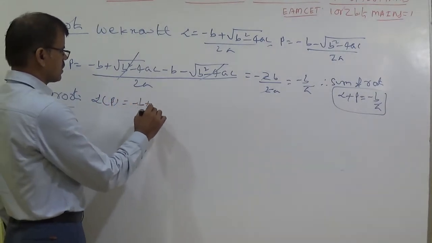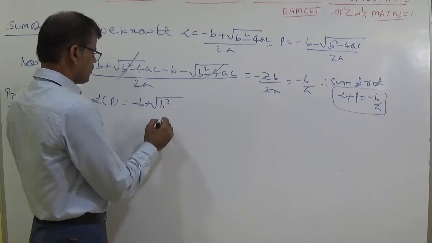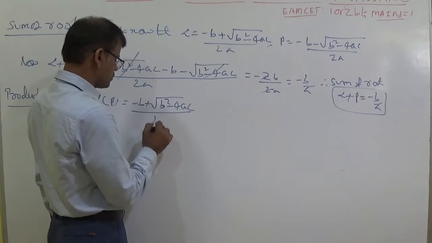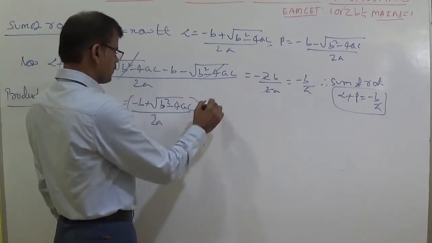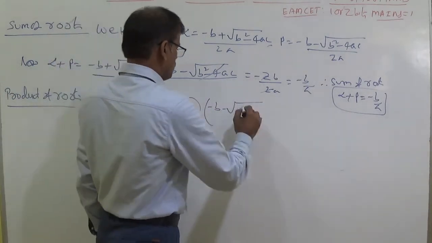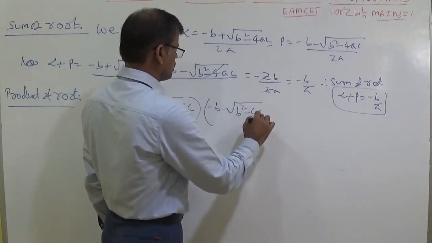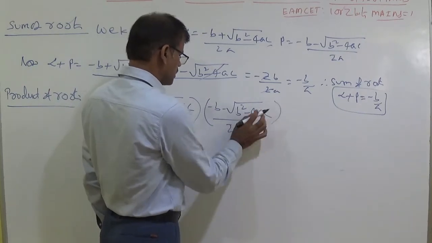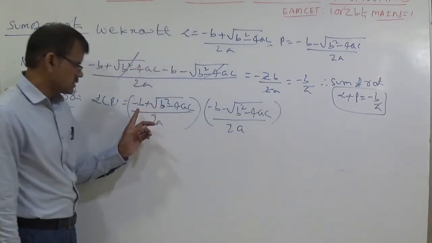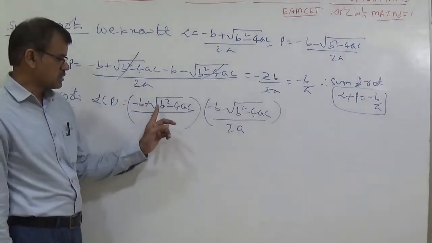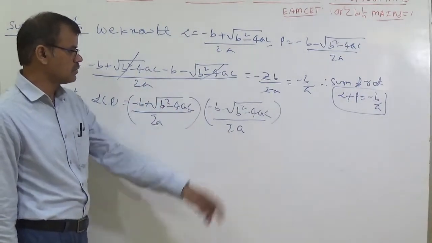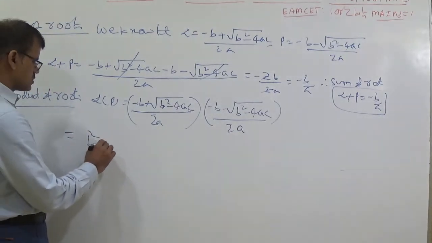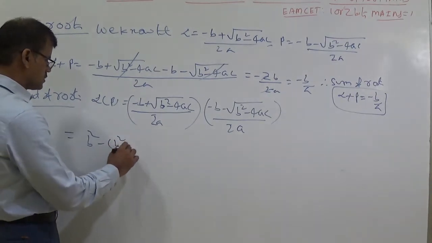You can write this as minus b plus root b square minus 4ac by 2a, into minus b minus root b square minus 4ac by 2a. Understand this as a plus b into a minus b, whose formula is a square minus b square.